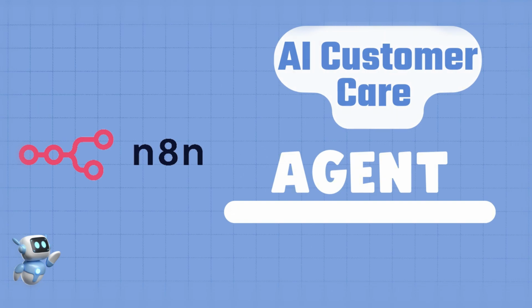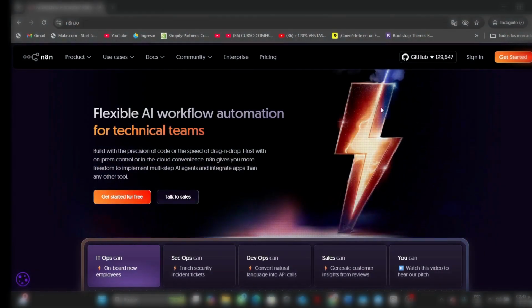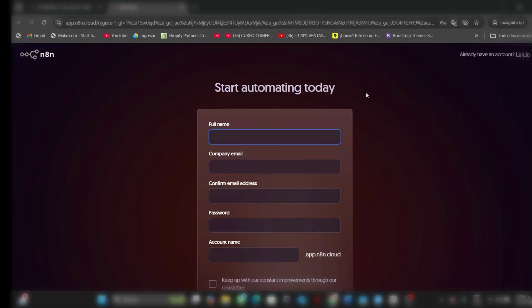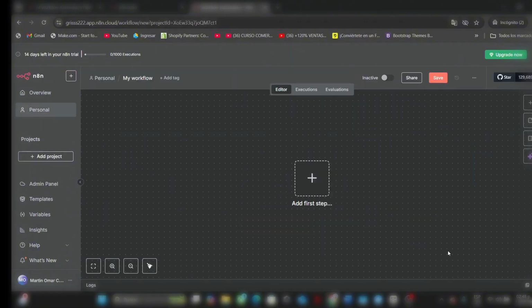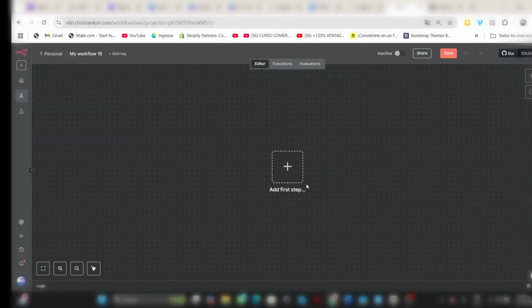Let's get started. Once here on the N8N platform, all you have to do is register, and you would do this as you would in any other application. This will be the welcome platform you will have when you sign up for N8N. And the first step would be to create your first workflow. You can do it directly from this orange button, or you can do it by clicking on this section, Workflow, Personal, and you're done. You'd already be inside your main N8N canvas.